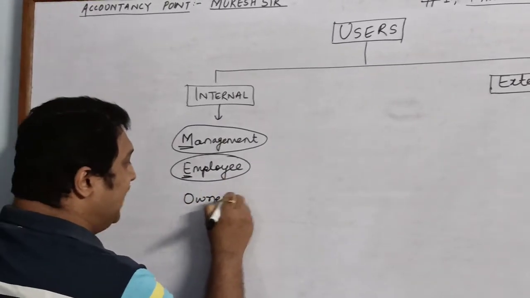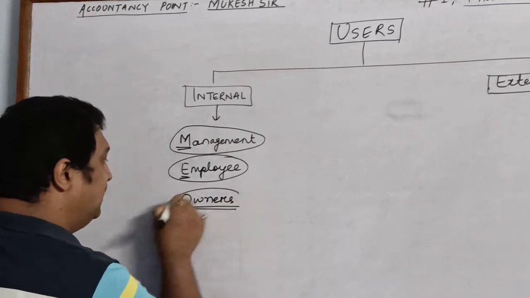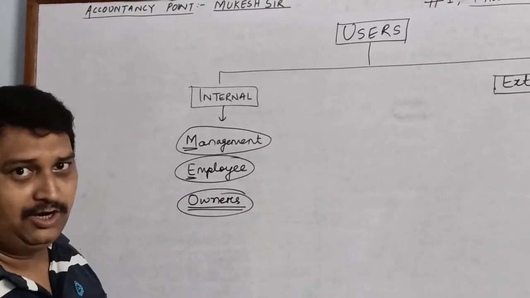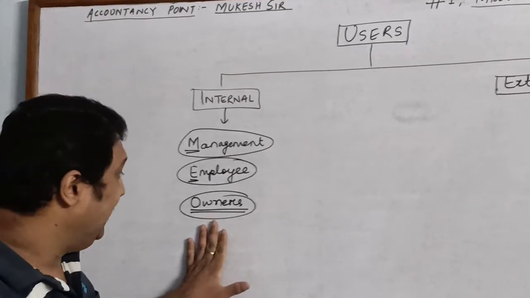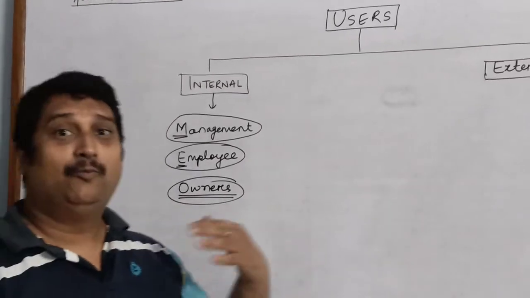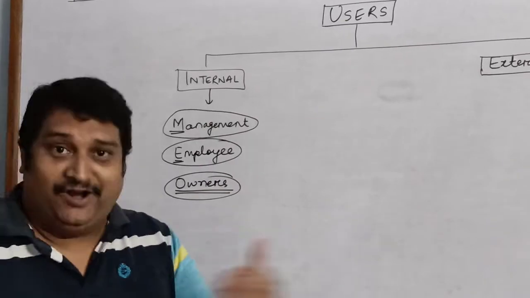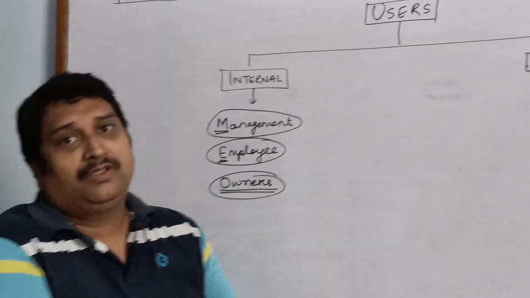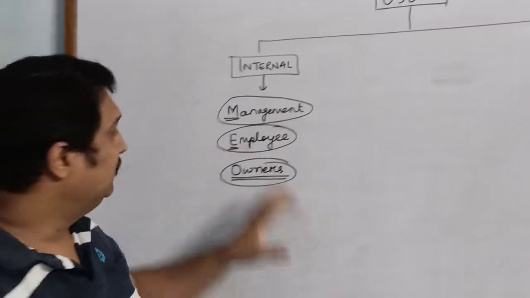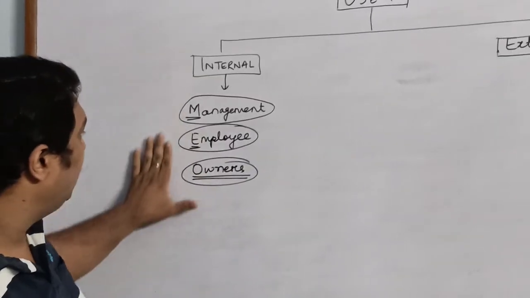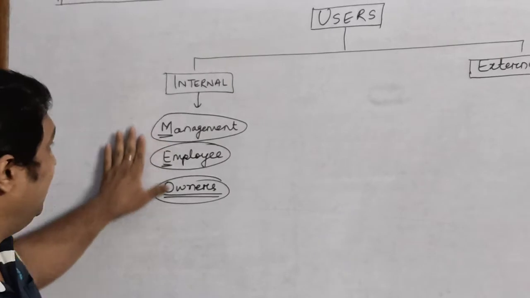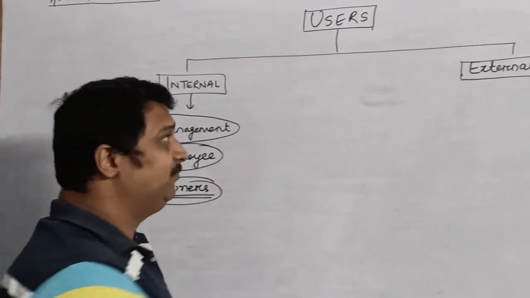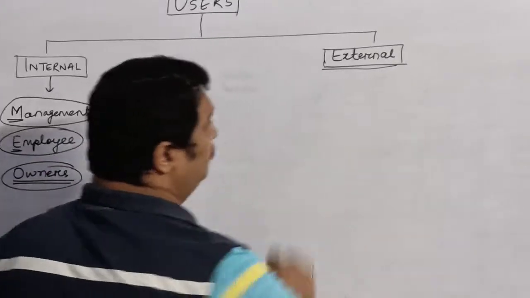Last, O stands for the owners. Owners may be the shareholders, maybe the businessman himself, who will be able to take various decisions, whether to invest in the business, withdraw the investment, or what all steps they can take. So these decisions can be taken. They are all related to the organization, from within the organization, and that is why they are known as internal users. Let us talk about the external users.